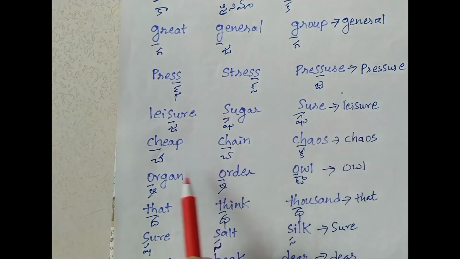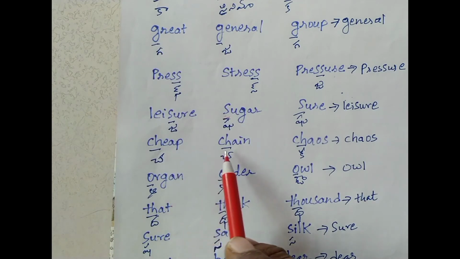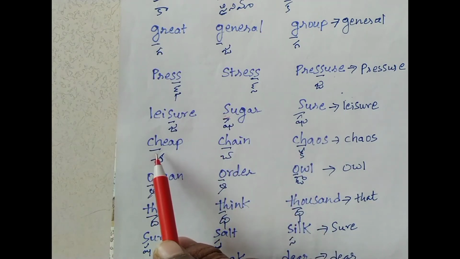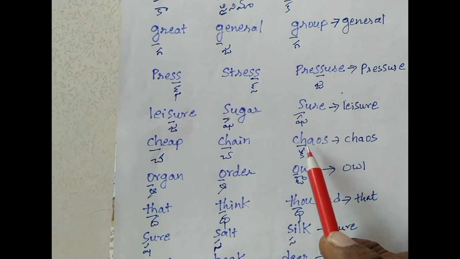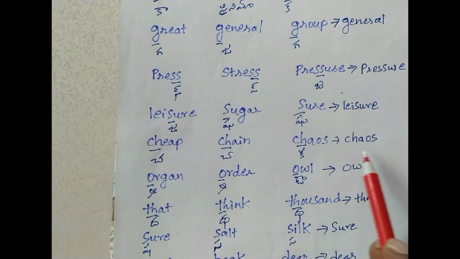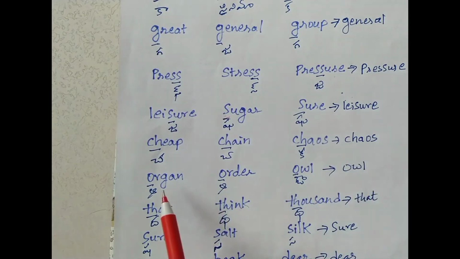Next, cheap, chain, chaos. In every word CH is underlined, but in the first word CH is giving the sound cha, cheap. The second word also gives the sound cha, chain. But here CH is giving the sound ka, chaos. So the answer is chaos.